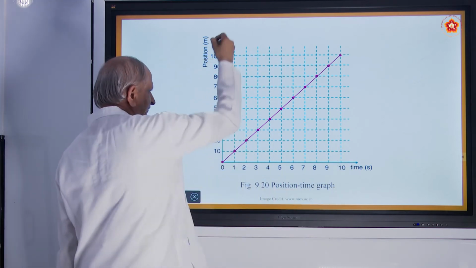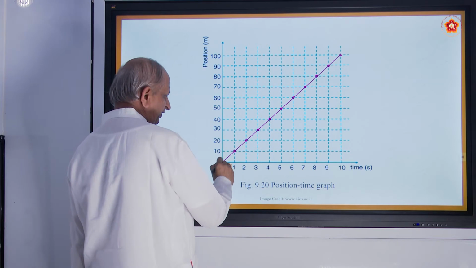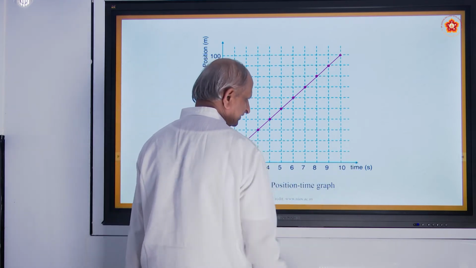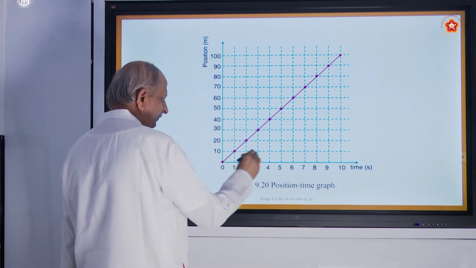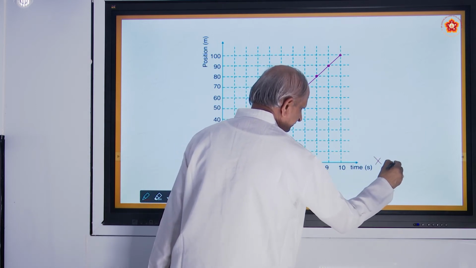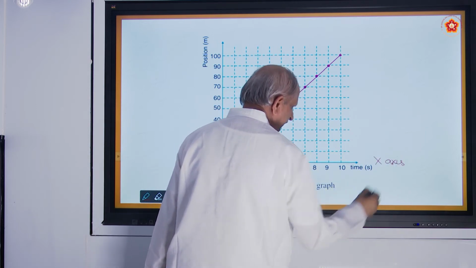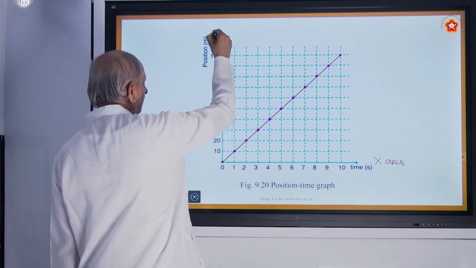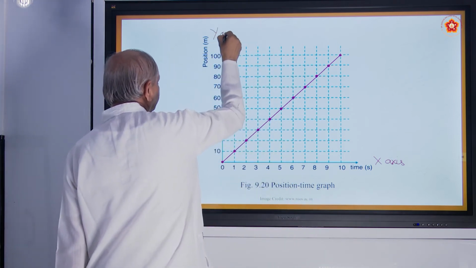This is in meters. So this axis is called the x-axis. The line which is horizontal is called the x-axis. The line which is vertical is called the y-axis.